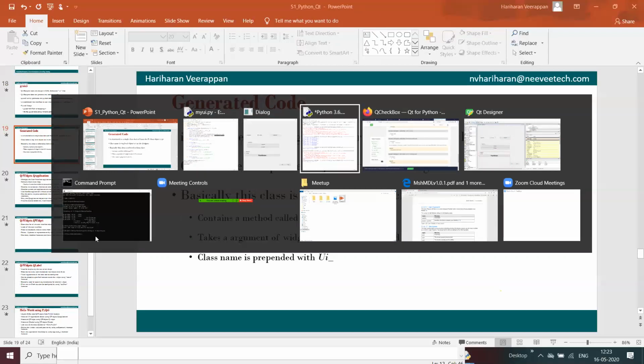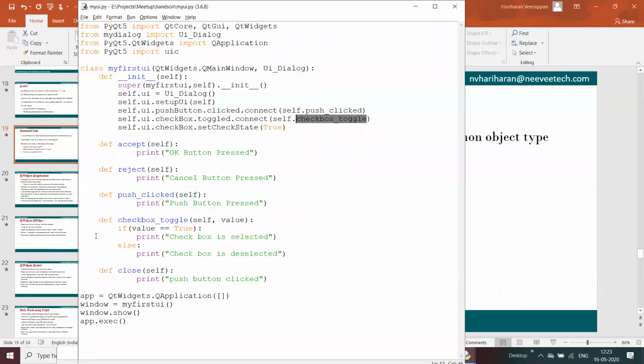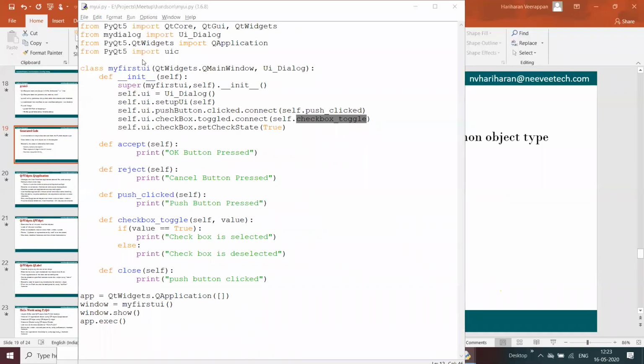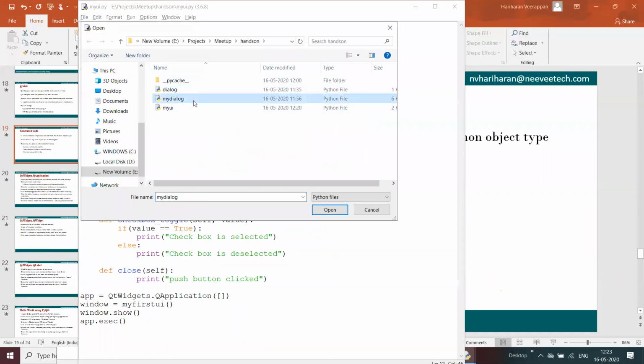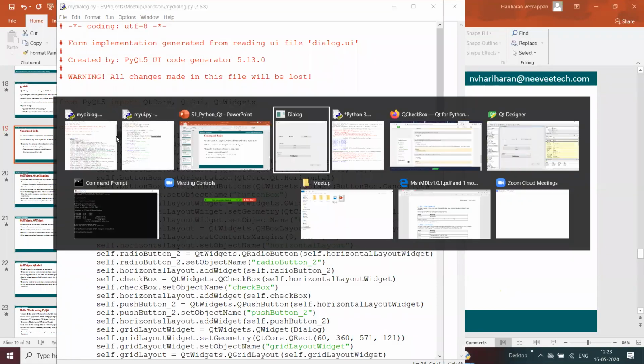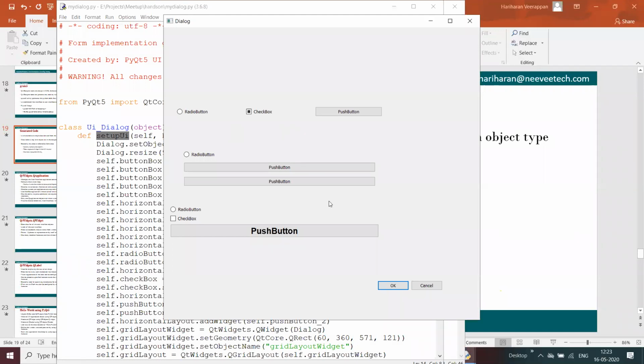For example, the code generated here is my dialog. My dialog over here will have the function called setupUi, which will set up all the windows in the initial state. This is the one which we have designed in Qt Designer.